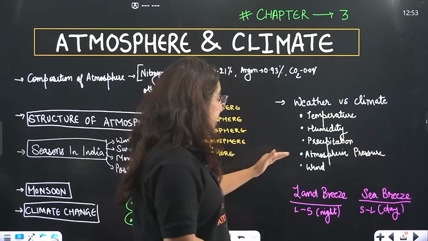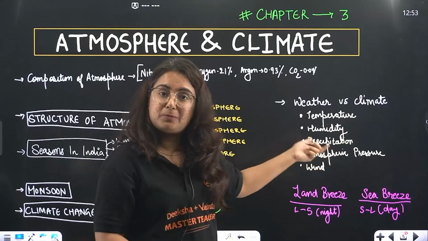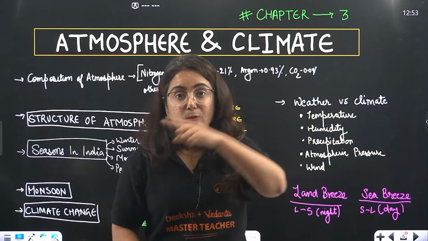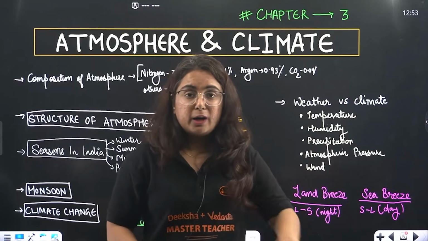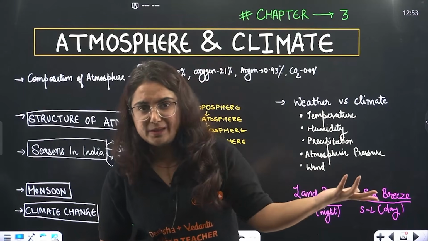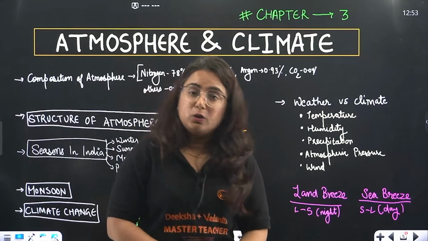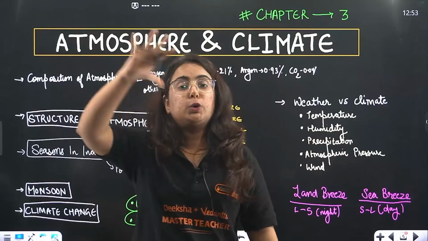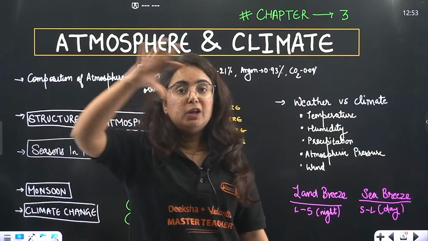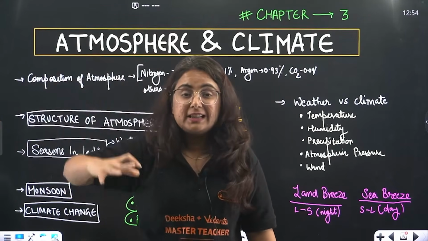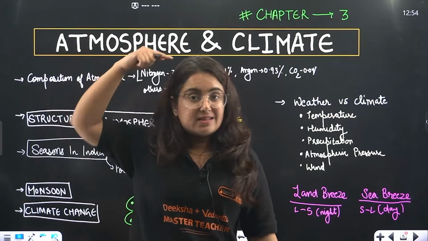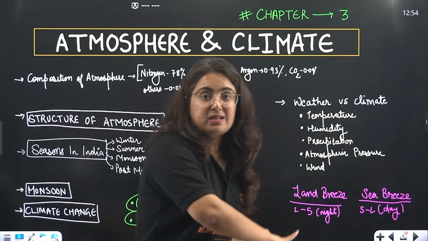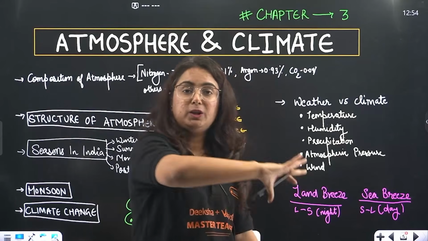Okay? Why to understand that? Because the condition of the atmospheric pressure affects wind also. Now what is wind? Beta, moving air is known as wind. And if you feel that the wind is moving randomly from one place to another, not at all. You know that the movement of the wind is always from high pressure to low pressure. High pressure to what? Low pressure. So whenever there is high temperature over India, like in the summer season, the pressure becomes low. So winds start moving towards India.